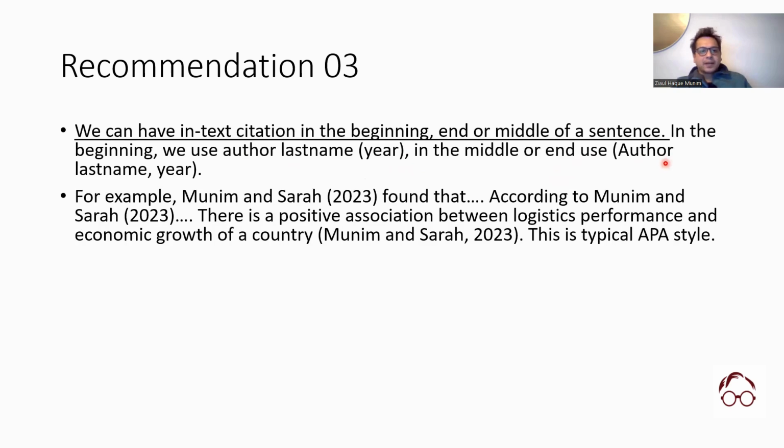So let's see an example here. We could say Munim and Sarah found that, so if we start in the beginning of the sentence, okay? According to Munim and Sarah, 2023, it's also in the beginning of the sentence. So we could say there is a positive association between logistics performance and economic growth of a country, Munim and Sarah, 2023. So when we put it in the end, then we put the whole thing in bracket. But when we put it in the beginning, we put only the year in bracket. And this is the typical APA style.